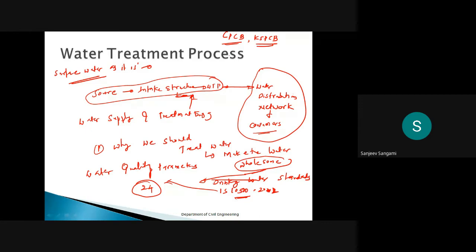Again, if you go back 100 years, many people will say that we could directly drink the river water which was flowing. But now that is not happening. The Ganga we can always call a holy river, but it has changed a lot. Still, the government of India is making a lot of effort to bring back wholesome Ganga water, but it is not happening because